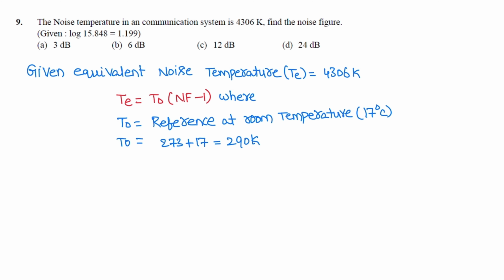Substitute T naught and TE in the above expression. TE is 4306, T naught is 290, noise figure minus 1. Now noise figure is equal to 4306 divided by 290 plus 1. So its value is 15.848.